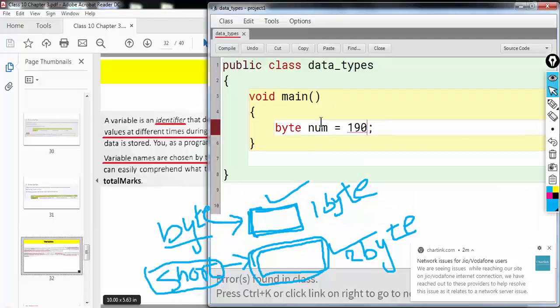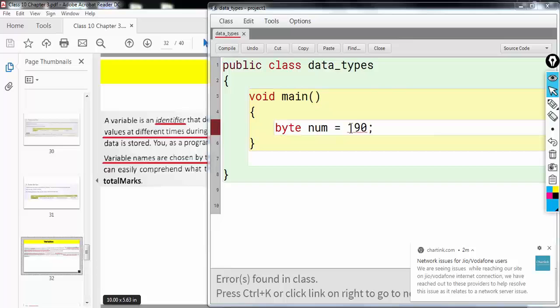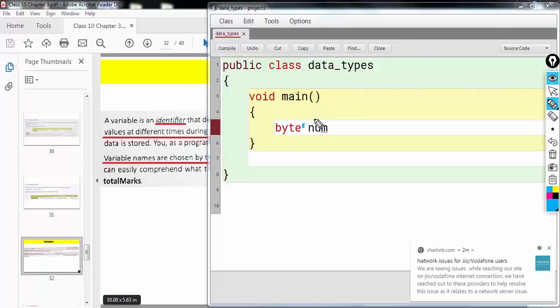So let me open BlueJ. As you can see, I've created a variable, I've created a container here. When I write a data type and then some label, I'm creating a container, a variable. So num is a container, a variable of type byte. So this num container is known as a variable whose data type is byte.